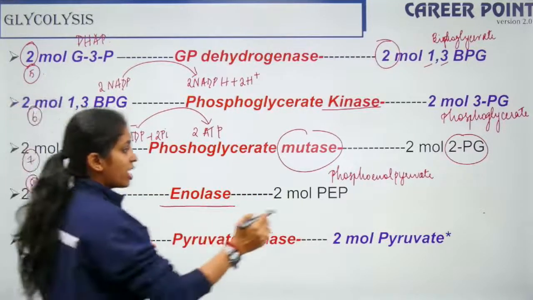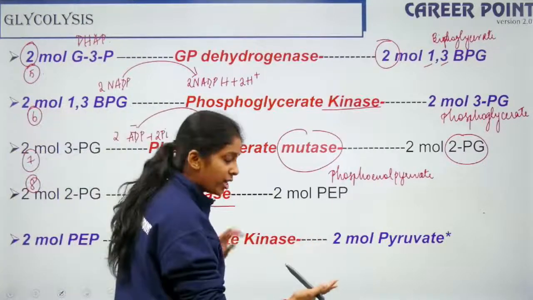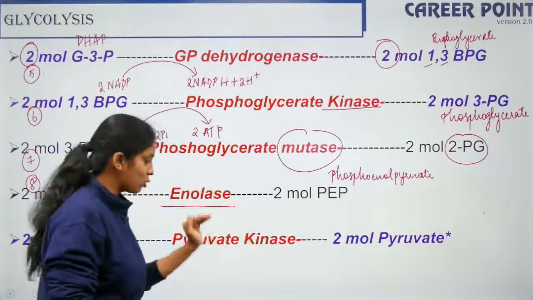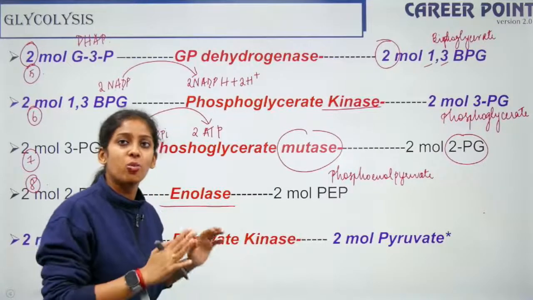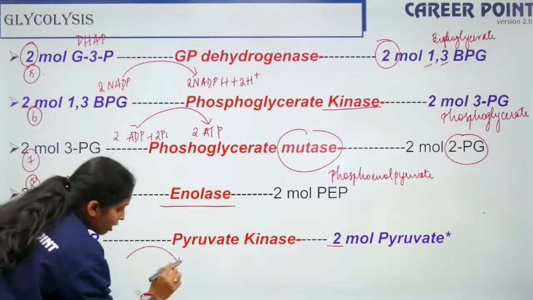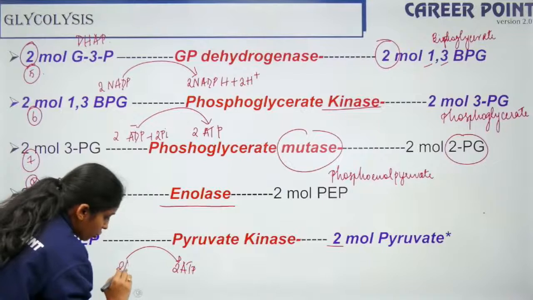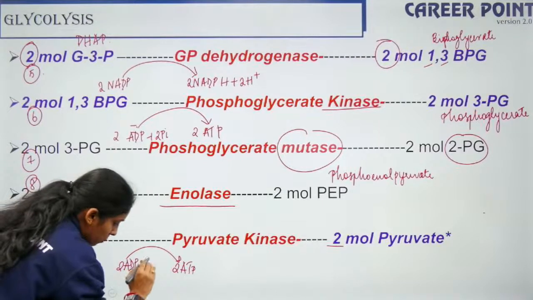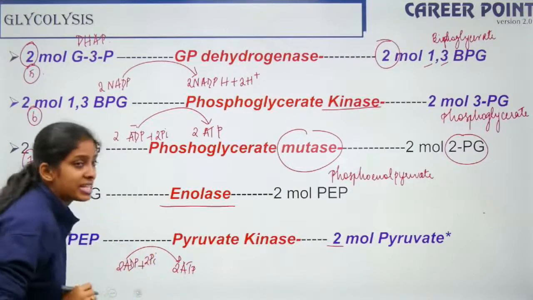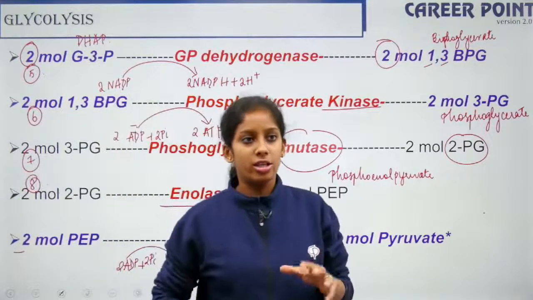So phosphoenolpyruvate to pyruvate, again kinase is being used. Whenever kinase enzyme is involved, ATP is involved. Since there are 2 molecules, again you have the production of 2 ATP molecules. So it is 2 ADP plus 2 Pi, which gives you 2 ATP. This is your entire process of glycolysis.